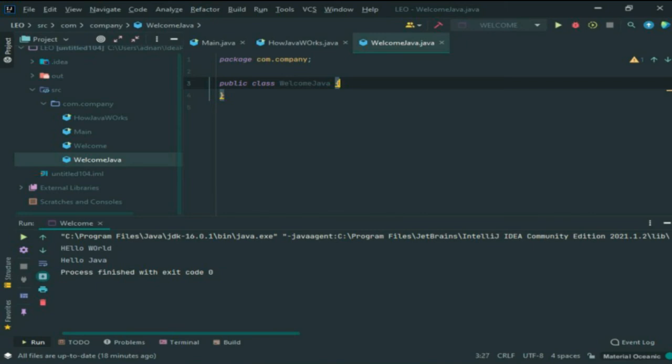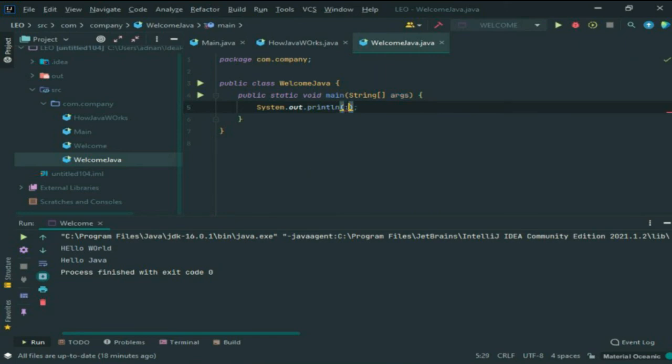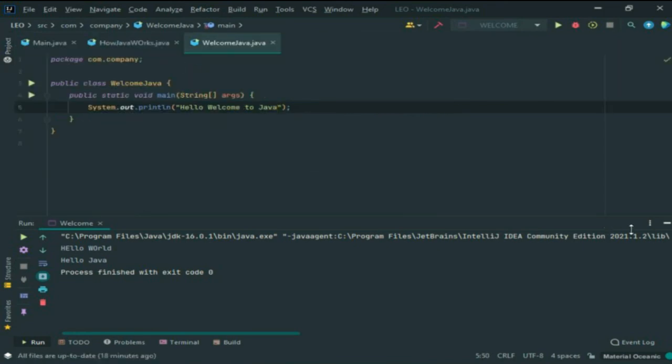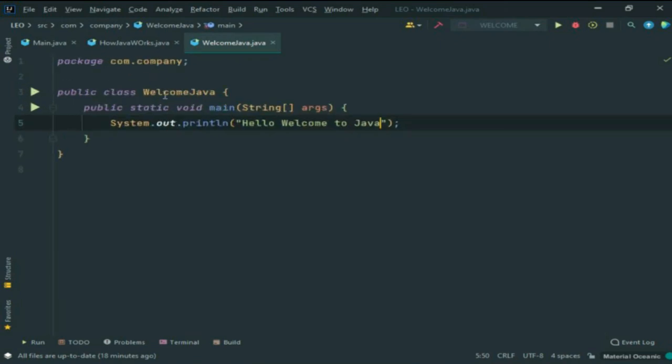So guys, I will add a main method here, and then I will print a simple statement here, hello, welcome to Java. So guys, you can see that here I created a class. The name of our class is WelcomeJava.